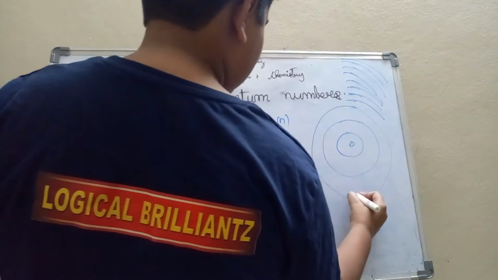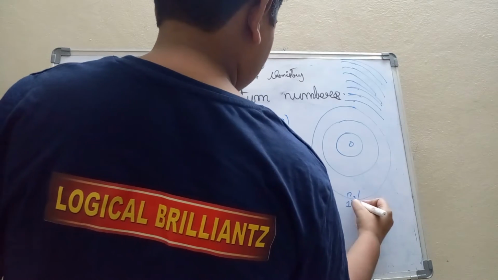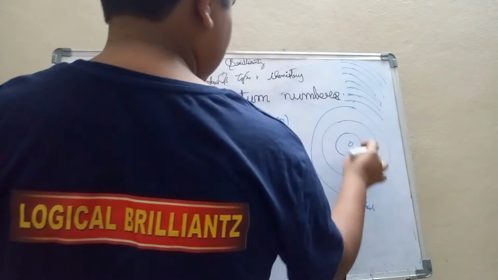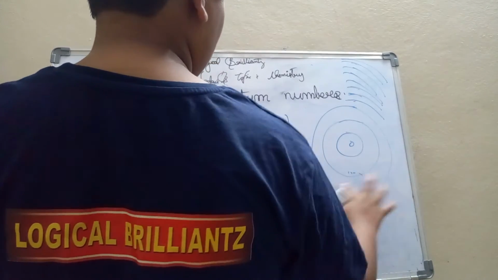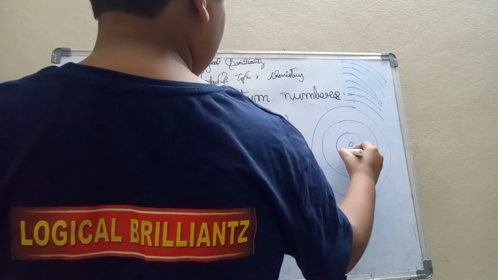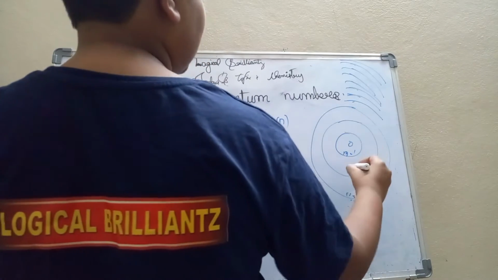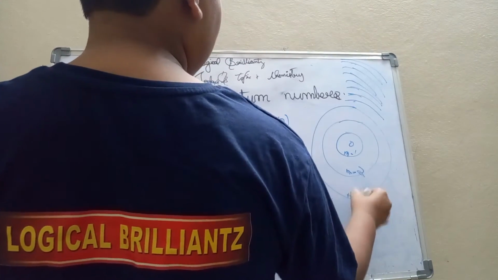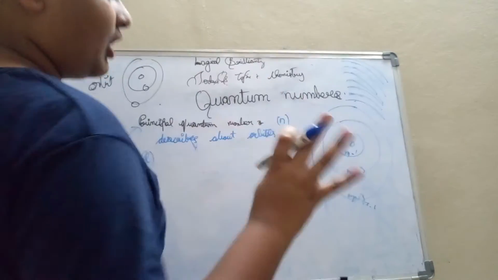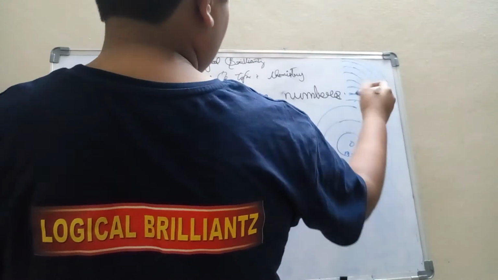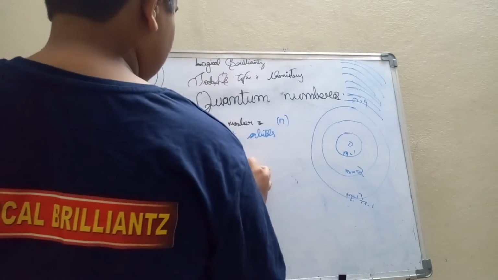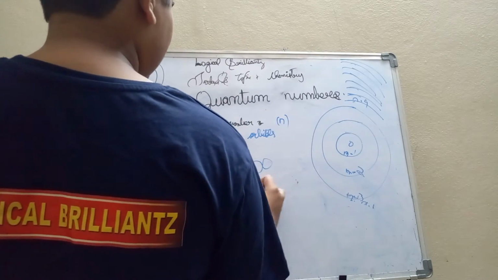This is n equals 1, which is the first shell. This is n equals 2, which is the second shell. This is n equals 3, which is the third shell. And this is n equals 4, which is the fourth shell. Like that, if n equals infinity, it is infinite.